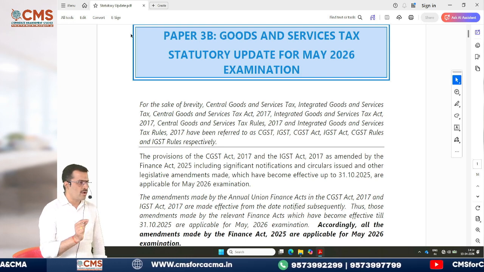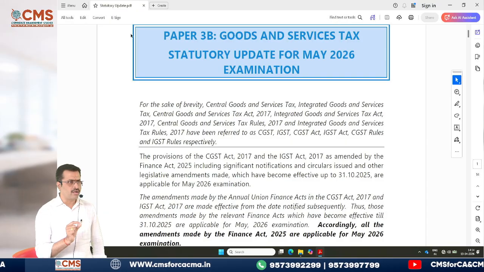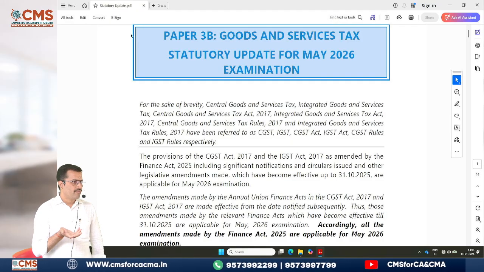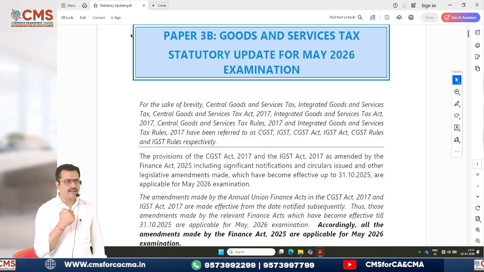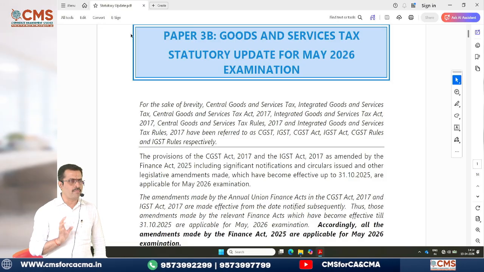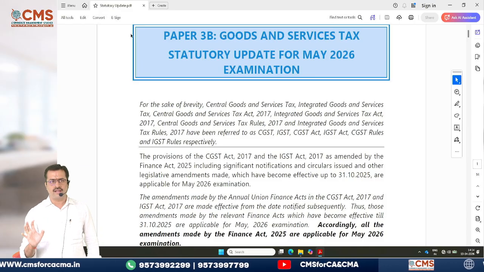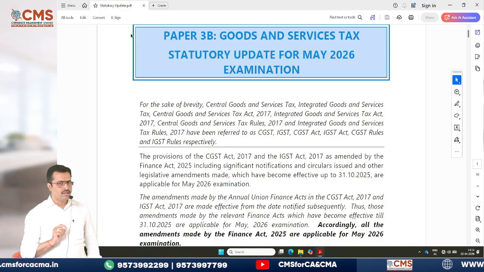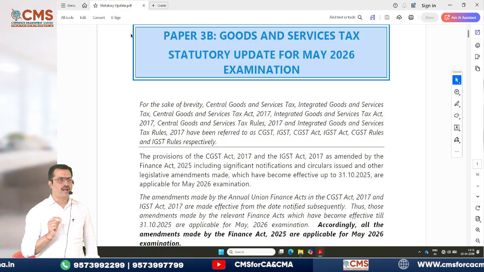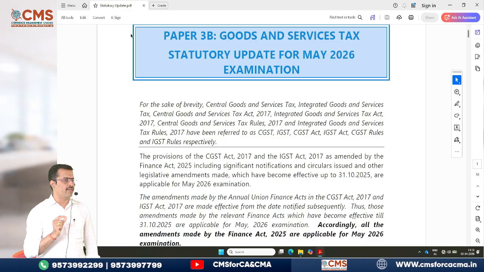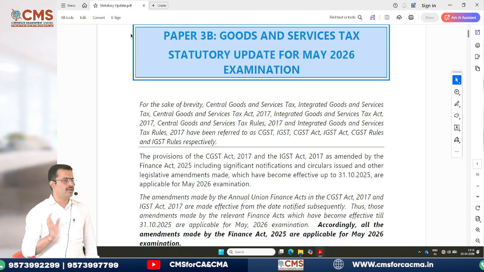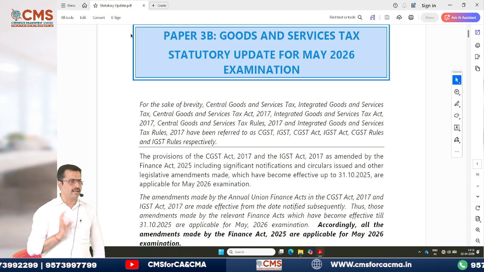I don't know whether you have notes to write down all these amendments, because some points will come directly. Even though it is not there in the slide, I will tell you orally. I want you to make a note of such amendments, because while preparing, it will be very helpful. If you are aware, it's okay. First listen, then if you feel it has to be noted, please note it down immediately.